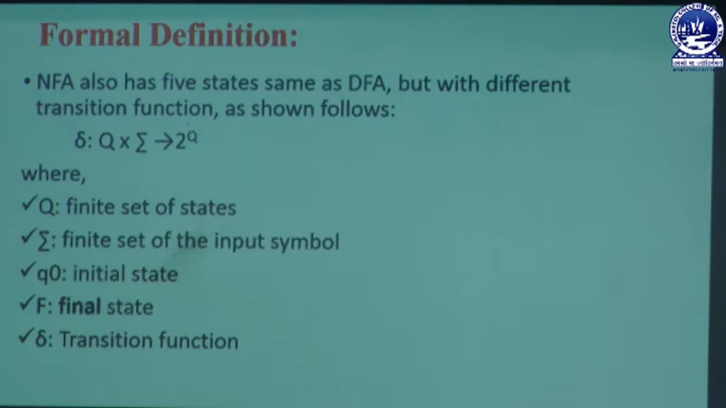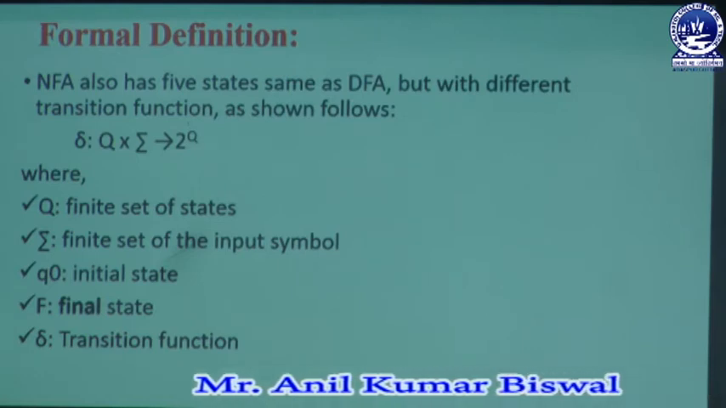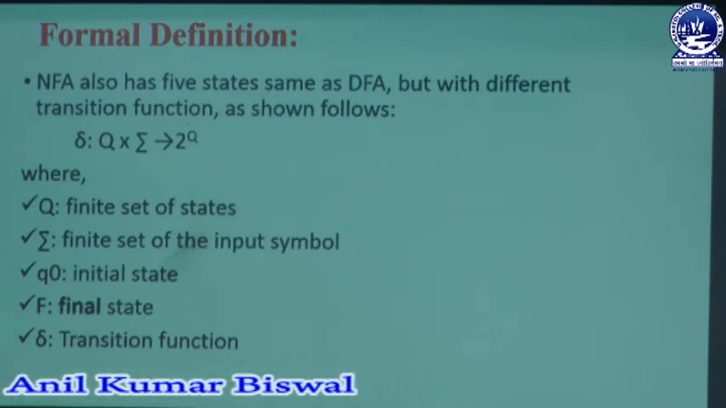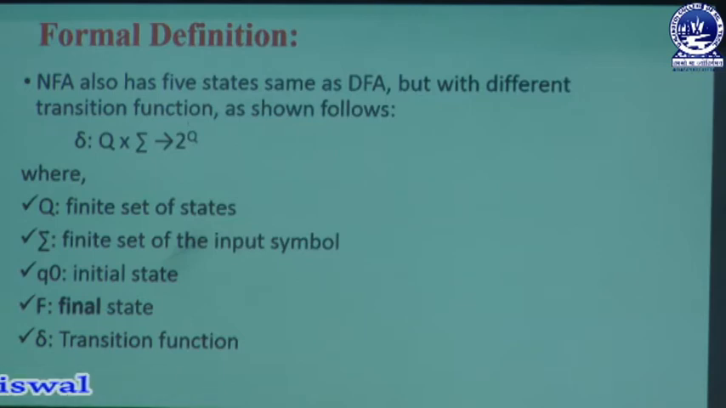In that final state we can create it in the form of a double rounded circle, as well as we can say some star mark is given at the time of execution. Then at last we have what is known as the transition function. The transition function is mentioned here as delta, and here the delta symbol is known as the transition function.